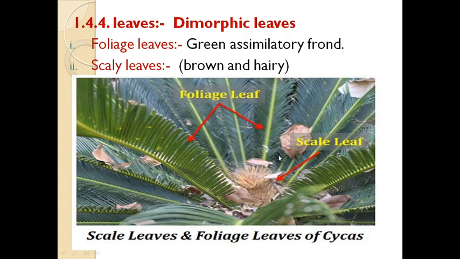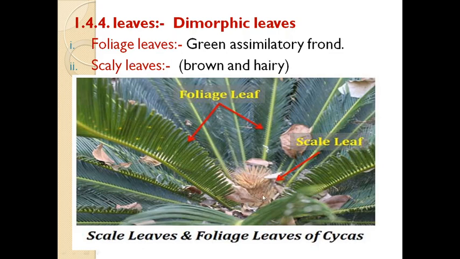See, this is the petiole, and on that petiole there is a rachis, and on that rachis there are a number of leaflets. In Pinus, in the previous slide we already saw that there are needle-like leaves. So students, what is the function of foliage leaves? Specifically for photosynthesis. And the second type of leaf is the scaly leaf.